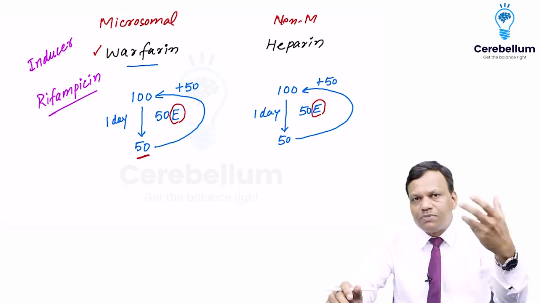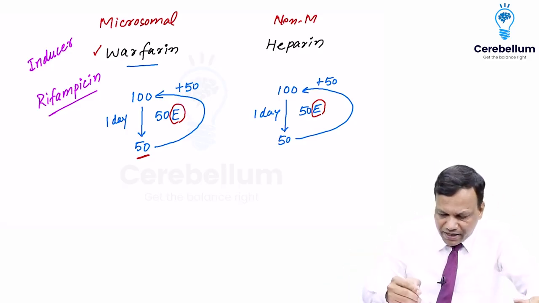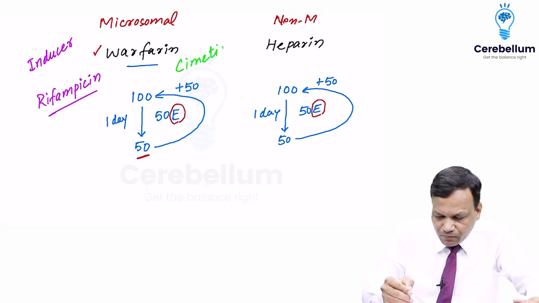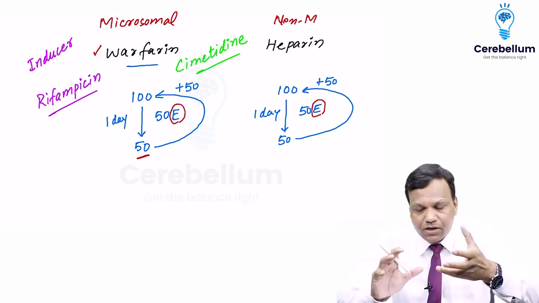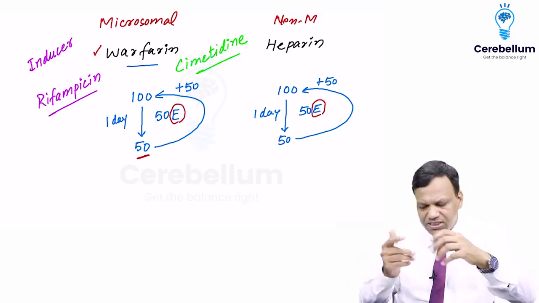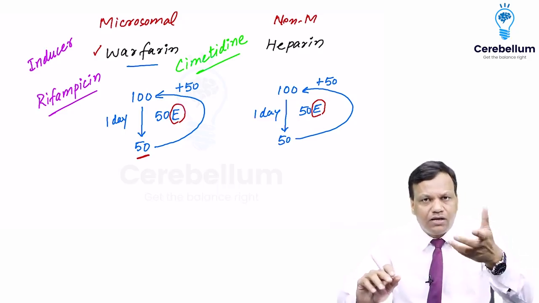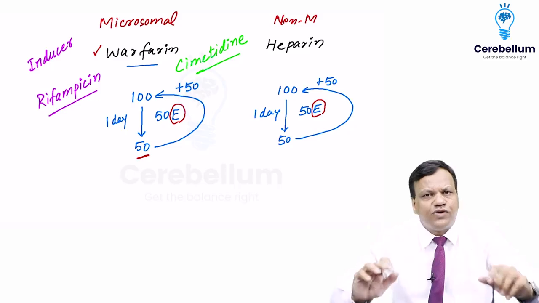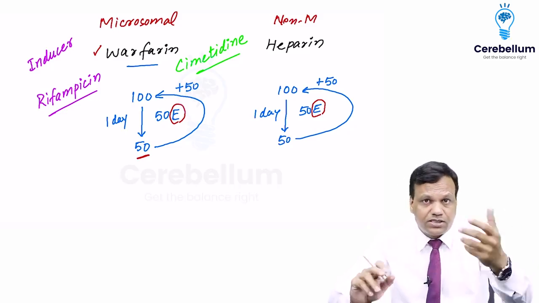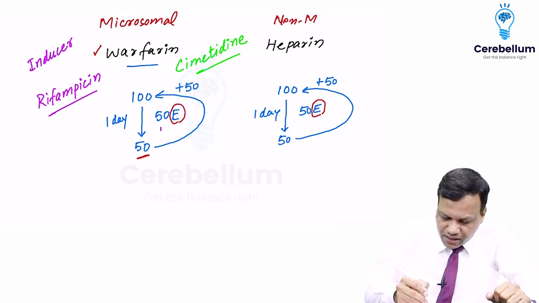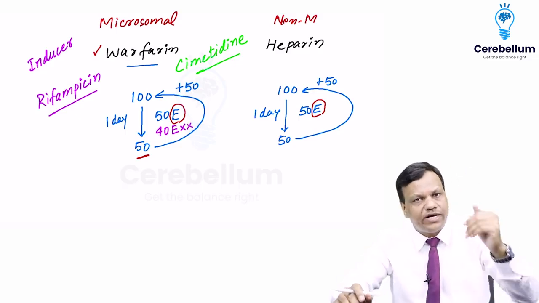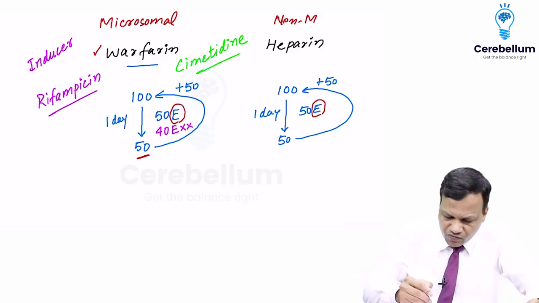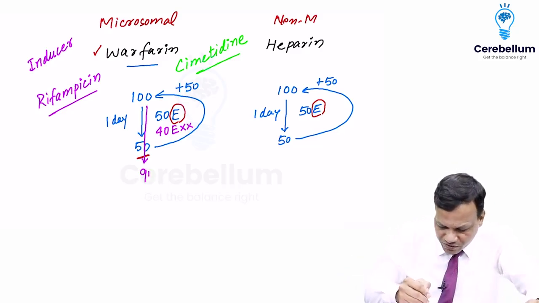Now this person developed some acidity, and we start giving cimetidine to this person. Cimetidine is an example of an enzyme inhibitor. So when we give cimetidine, it came to these enzymes and said to them, you are working too much, please rest, otherwise you will get tired. And the enzymes think that it is saying right. So out of the 50 enzymes, 40 enzymes start resting, 40 enzymes are inhibited. So now only 10 are working. So when only 10 are working, they can break only 10 molecules. So what will remain? Now 90 molecules will remain.